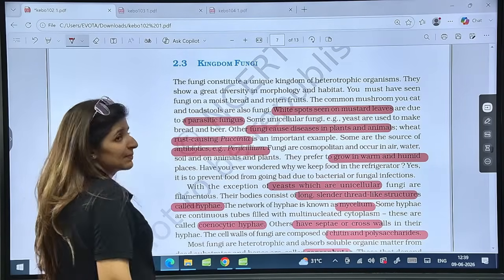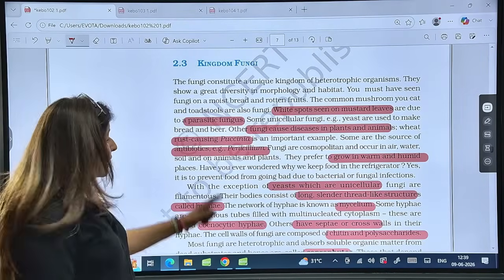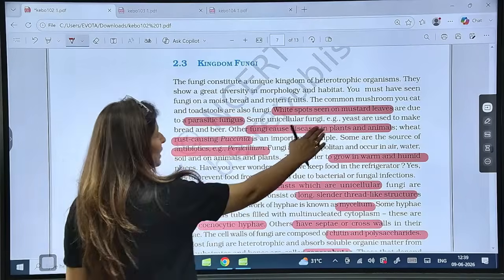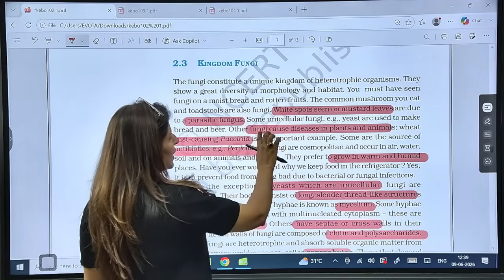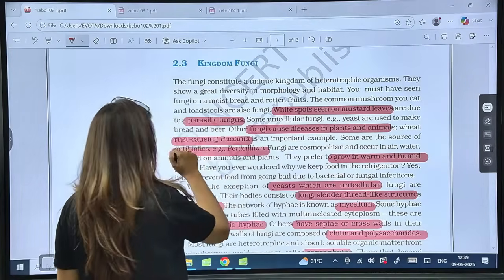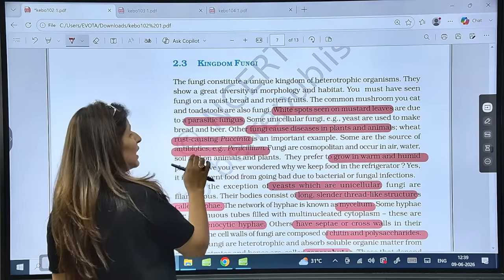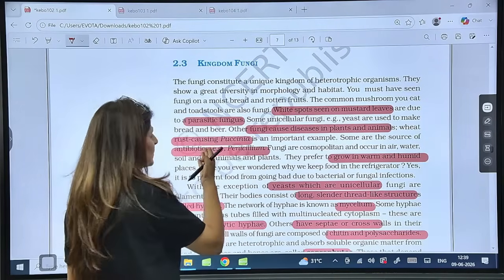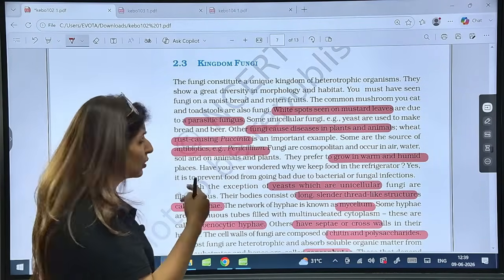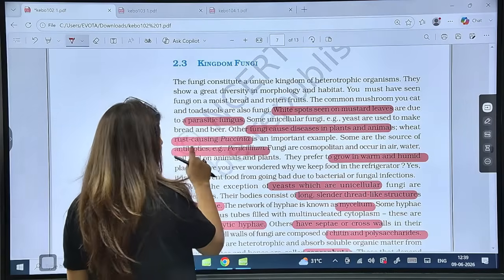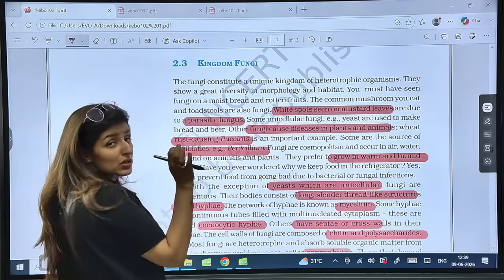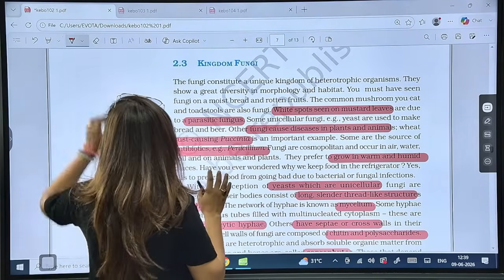What is this fungus? Yes, guys, this is Albugo they are talking about. Then yeast makes beer and bread. We know that fungi cause diseases also. For example, rust causing Puccinia, and there is also Ustilago, which causes smut. Now, the antibiotic producing fungus is Penicillium and others as well.